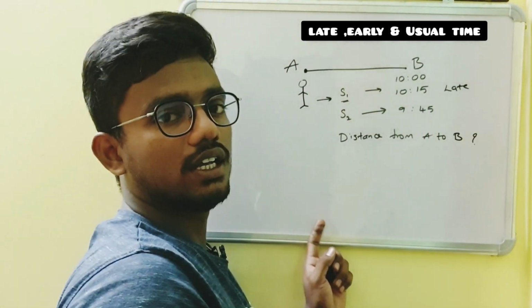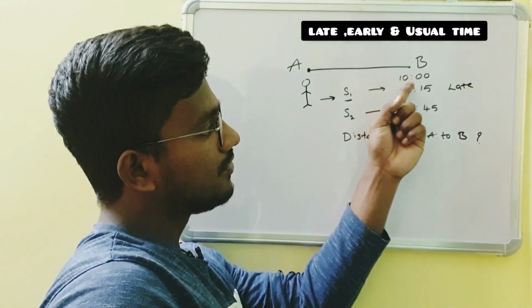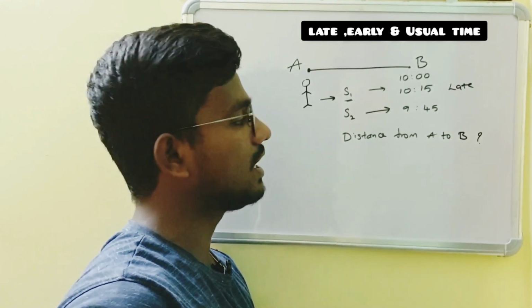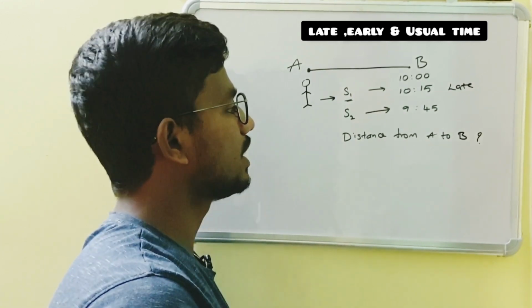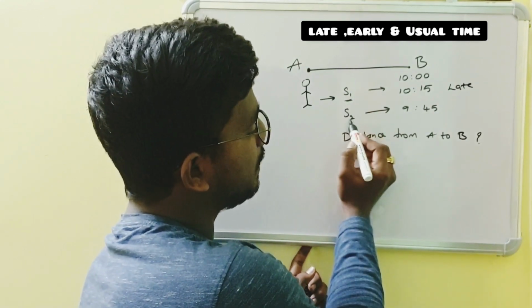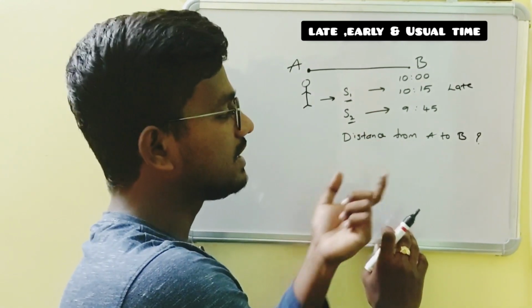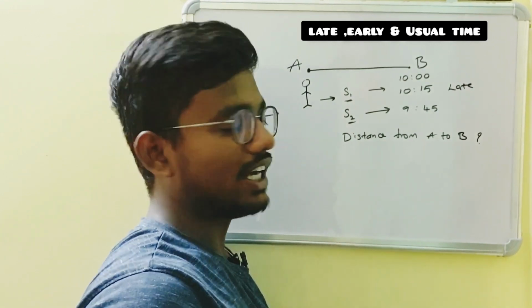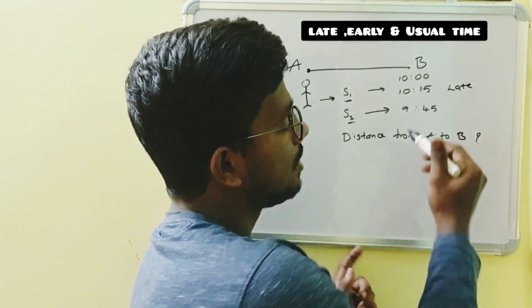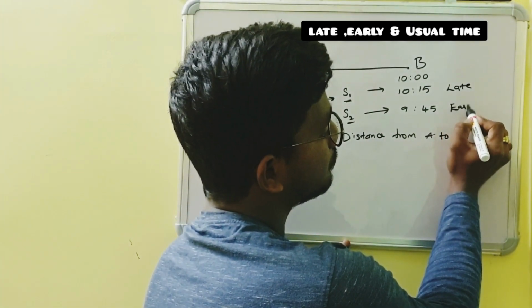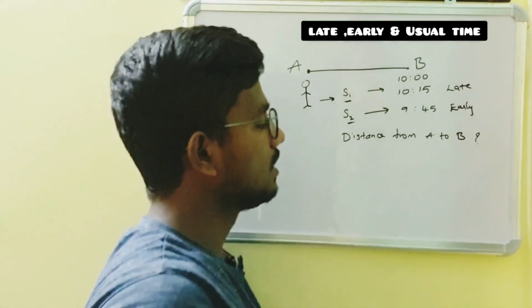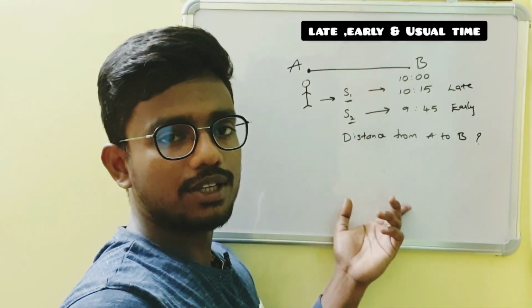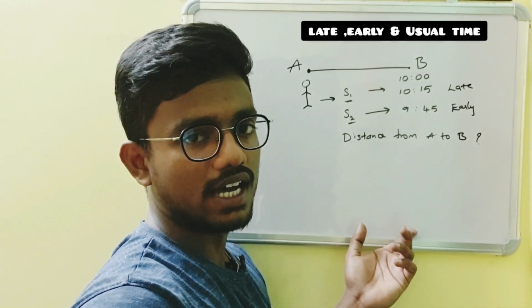Late means he will take more time. So if he has to reach the destination by 10 o'clock, he will reach his destination by 10:15 as he is late by 15 minutes. Later, if he increases his speed to s2, he will reach his destination 15 minutes earlier. Earlier means he will take less time, so he reached his destination by 9:45, earlier by 15 minutes. Then what is the distance between point A and point B? Such a type of question will be asked.